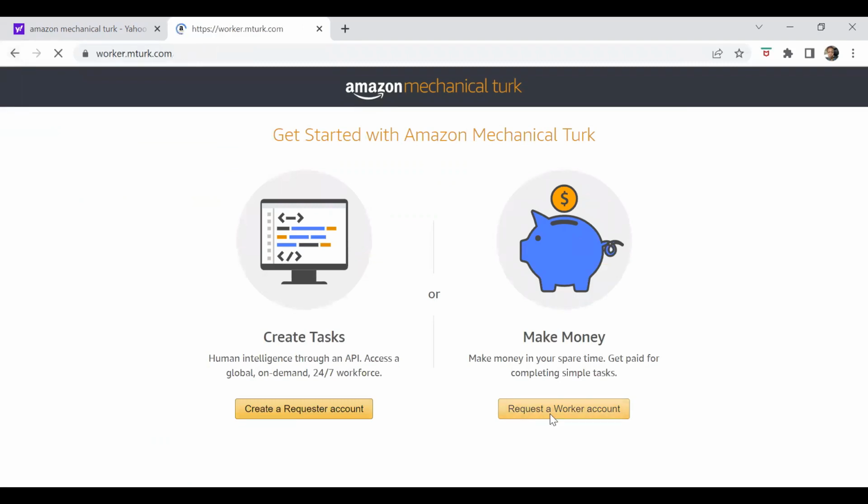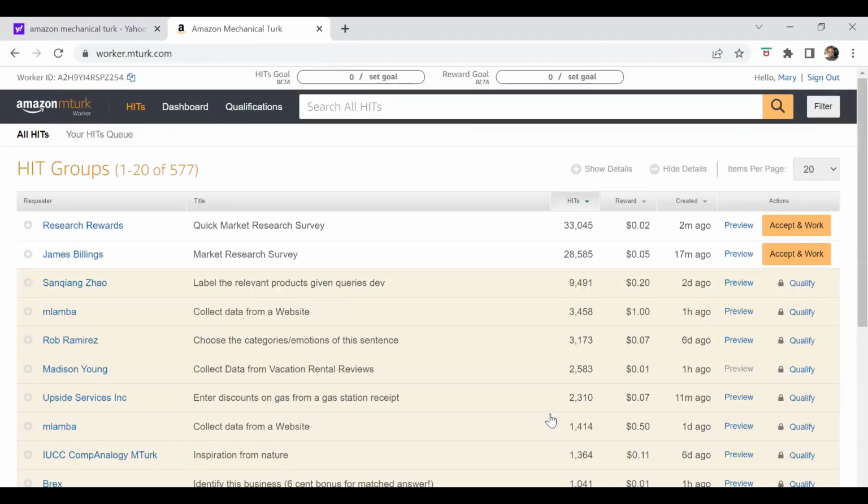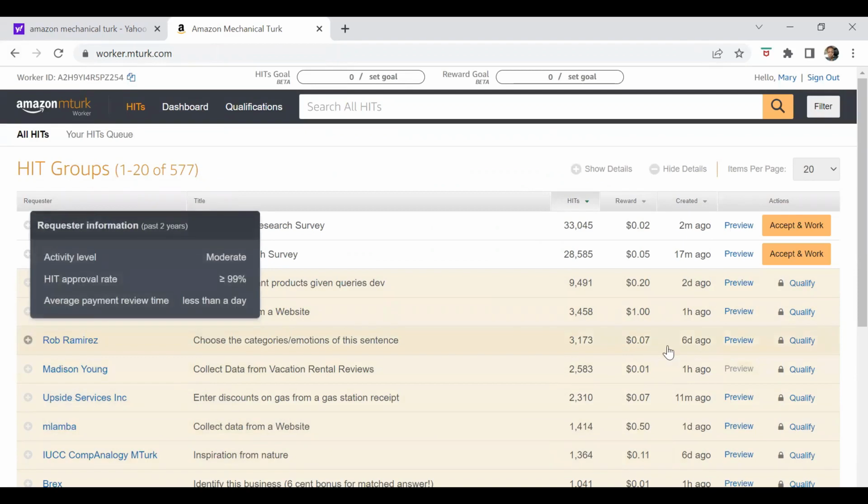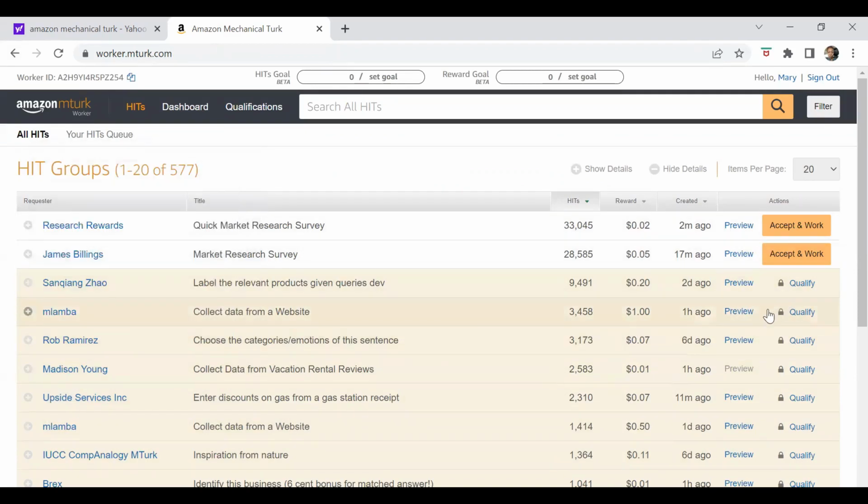Guys, I want you to know that if you're starting on MTurk, you will not really be able to perform all the tasks you want to perform. You can see this one is $1.07, qualify, but I think they're all completed.